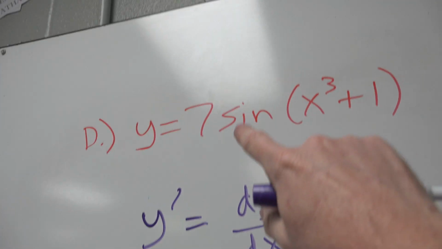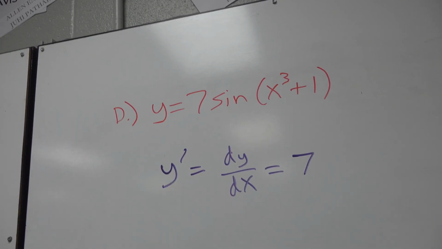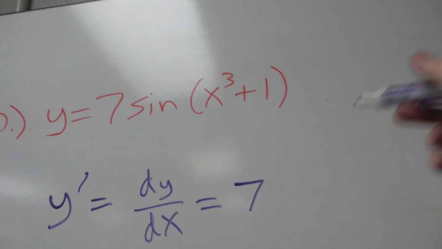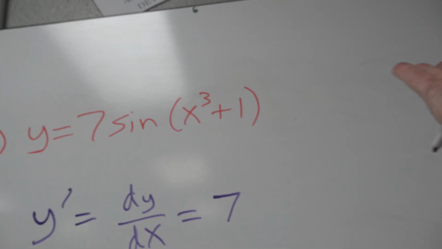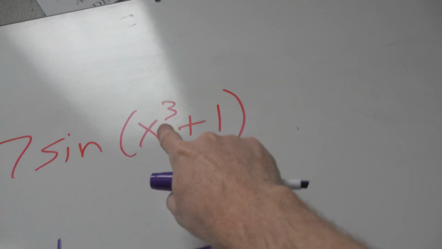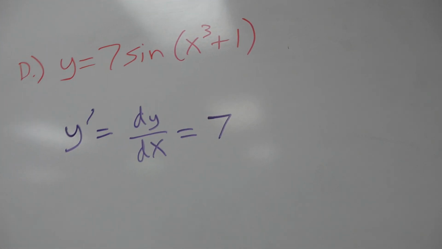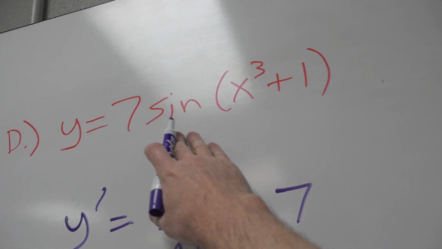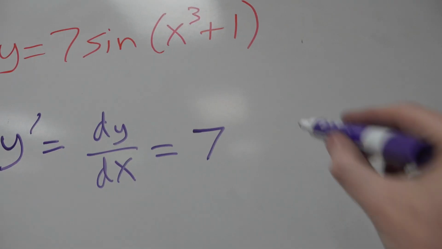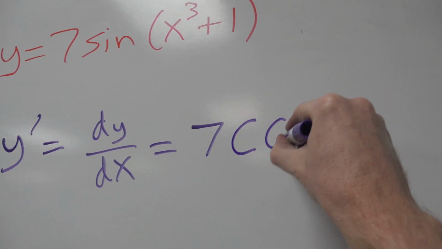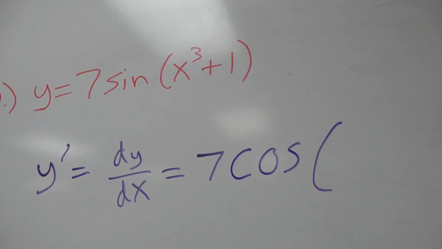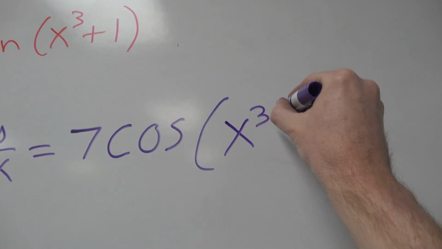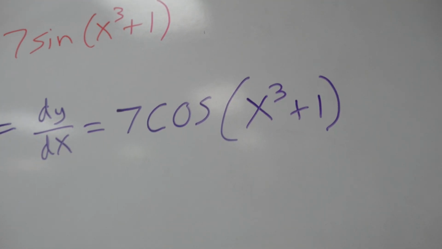It's really obvious when you have sine, cosine, tangent, natural log. We'll have some of those, of course, too. So you see the coefficient just sitting right there. Because we're not doing the bring the power down. There's no power in this problem, all right? I mean, not including that one. We're talking like a whole power. So the 7, the coefficient just stays. Don't worry about that. Focus on the sine. What did we say the derivative of sine was in this class? Derivative of sine is cosine. What happens to the base when you take a derivative? The base shall stay the same.